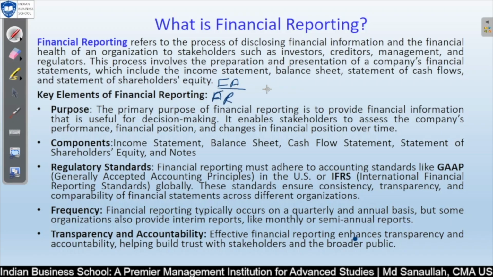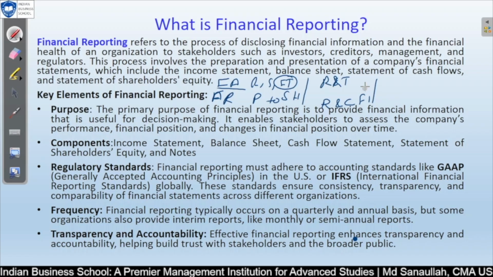These are almost the same, but there are small differences. Financial accountancy is basically for recording and summarizing financial transactions. Financial reporting is basically the presentation of financial data to stockholders. Financial accountancy focuses on recording and maintaining detailed financial records and transactions, and financial reporting focuses on the presentation and communication of financial information. So these are the differences.